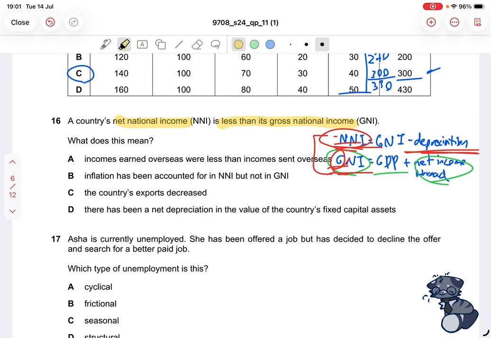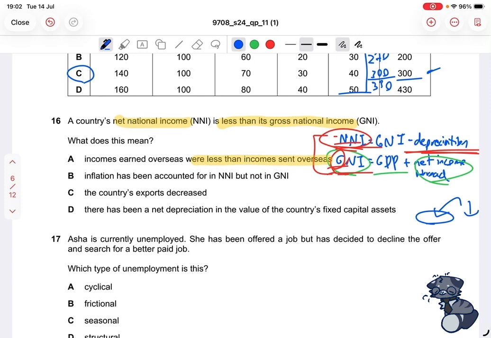So the first one says, incomes earned overseas were less than incomes sent overseas. What this means is that if we have this little circle that is our country, that means that incomes earned overseas, incomes that we get from overseas that are coming into the country, is less. So this means less.